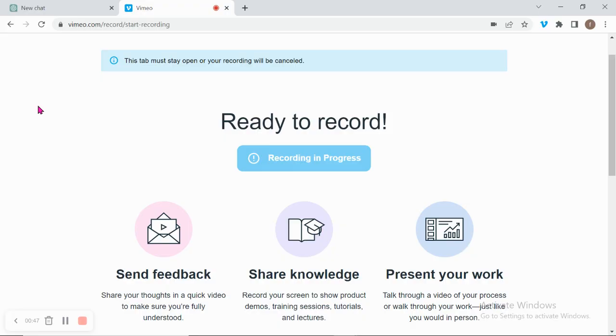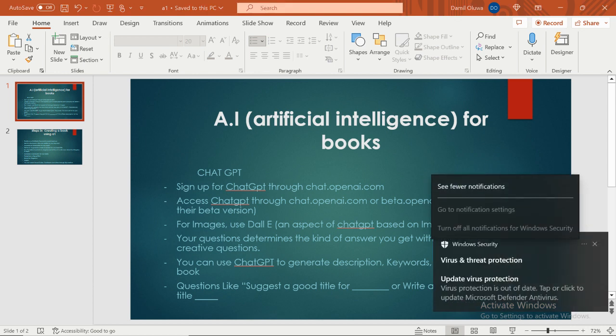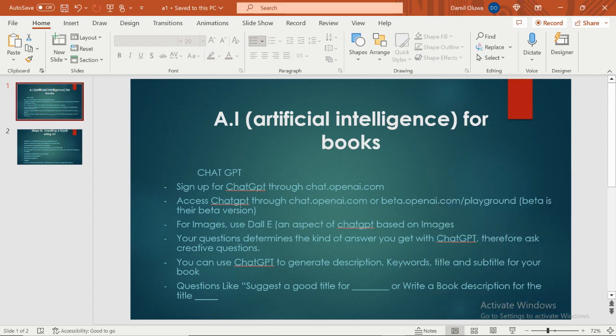So mind you, by the way, creating books with A1 doesn't guarantee your book will sell. Your book selling is another entirely different dimension. It depends on the kinds of book you create, the kinds of keywords you use, the kinds of description, your introduction, table of content, and so on. All this determines your book selling. So don't just think that okay, there's A1 now, my book will start selling automatically. Nope. It all depends on you.